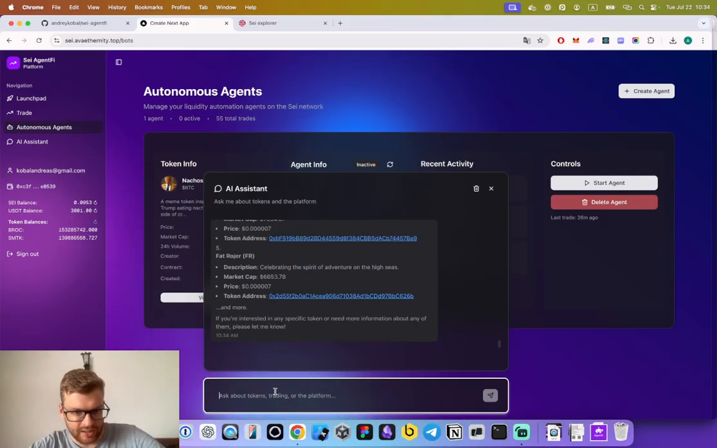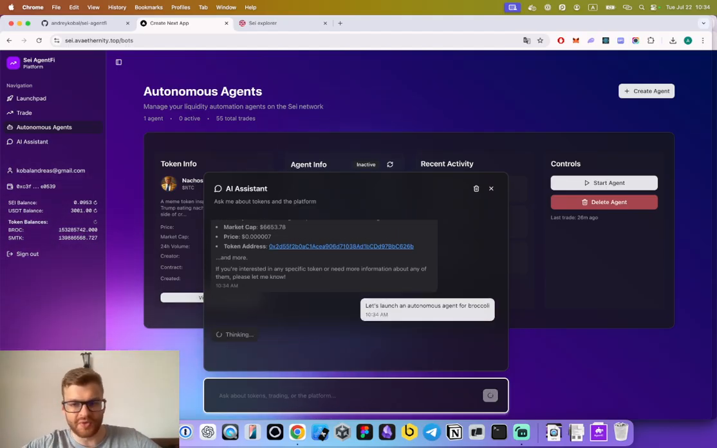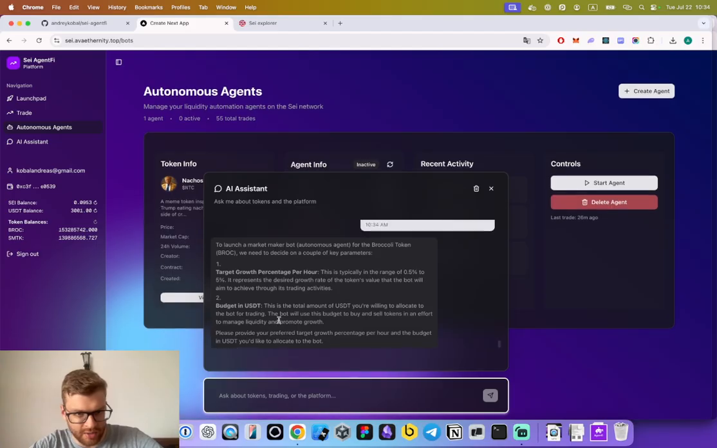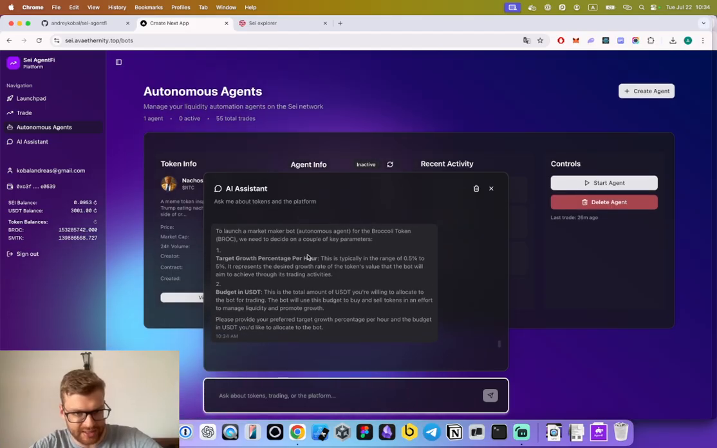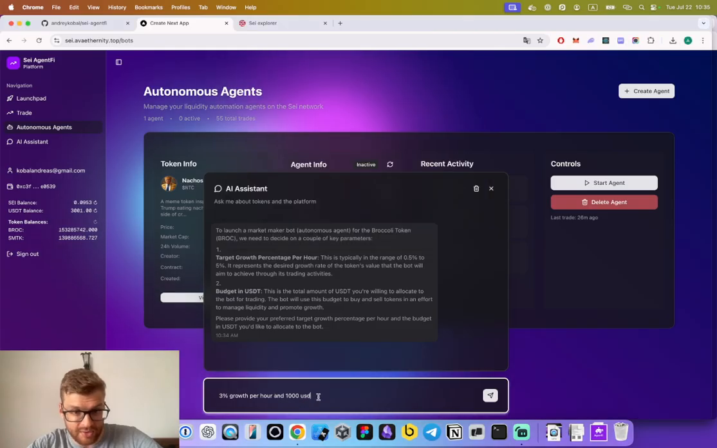Okay, so let's launch an autonomous agent for broccoli. The flow is very simple. If the AI doesn't have some data, it will ask me for the data that it needs to proceed. Okay, I want the 3% growth per hour, and let's say 1000 USDT.